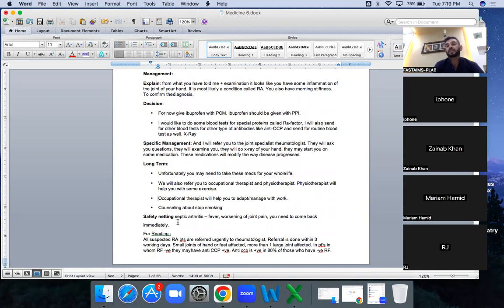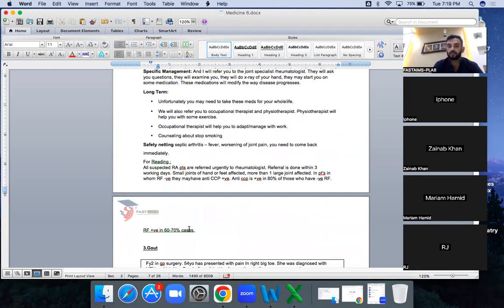Again, safety netting. What is the safety netting for this? Safety netting for gout and rheumatoid arthritis is septic arthritis. Fever, worsening of joint pain, you need to come back. Okay. This is all about this scenario.